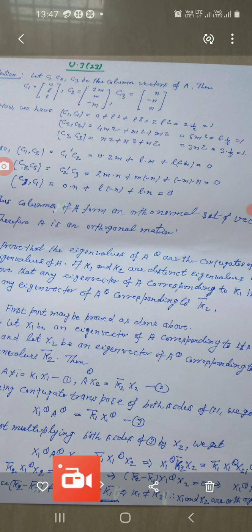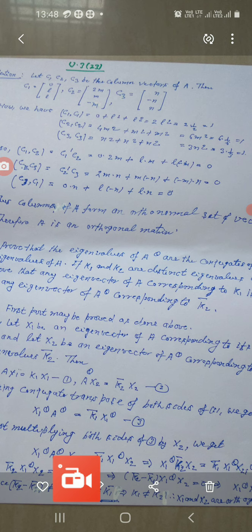Then we can write A x1 equal to k1 x1, and let it be equation number 1, and similarly A conjugate transpose x2 is equal to k2 bar x2, and let it be equation number 2.